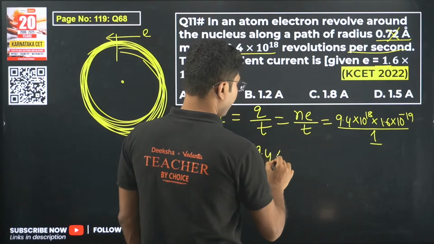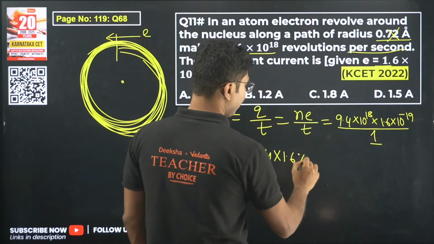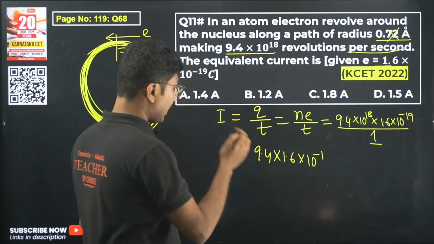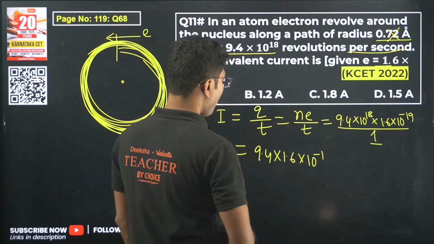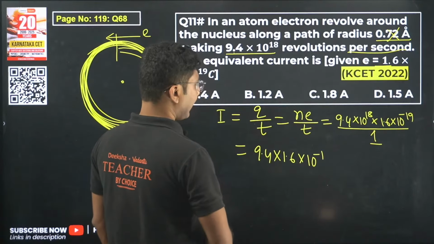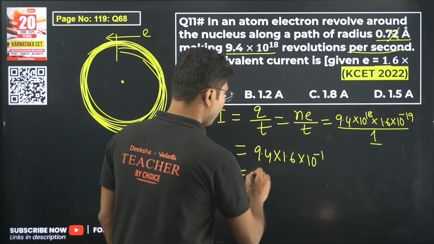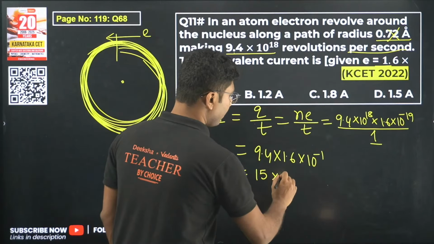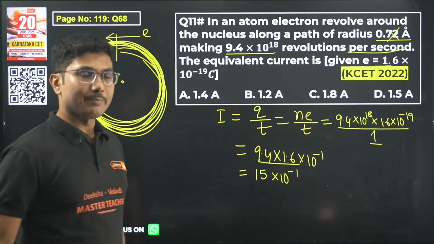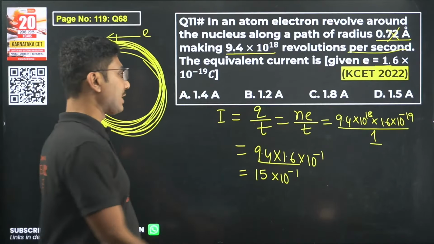9.4 into 1.6 into 10 to the power of minus 1. Okay, now you can calculate it. It will be somewhere around 10 into 16, less than 16, so it will be around 15 into 10 to the power of minus 1. You can check that out. So how I have calculated, because in KCET you are not allowed to use a calculator.